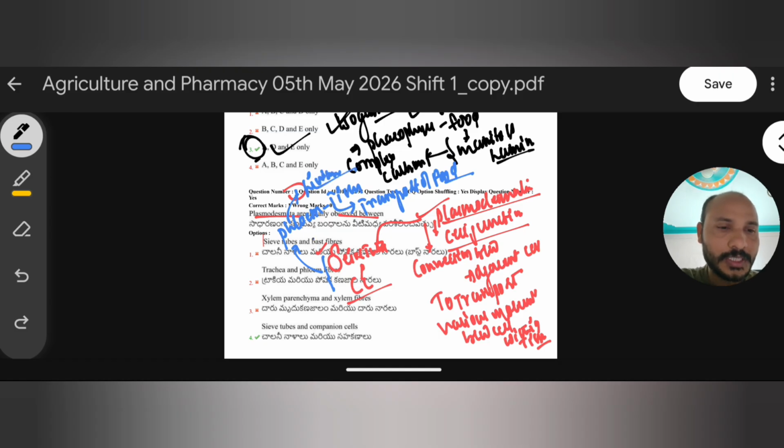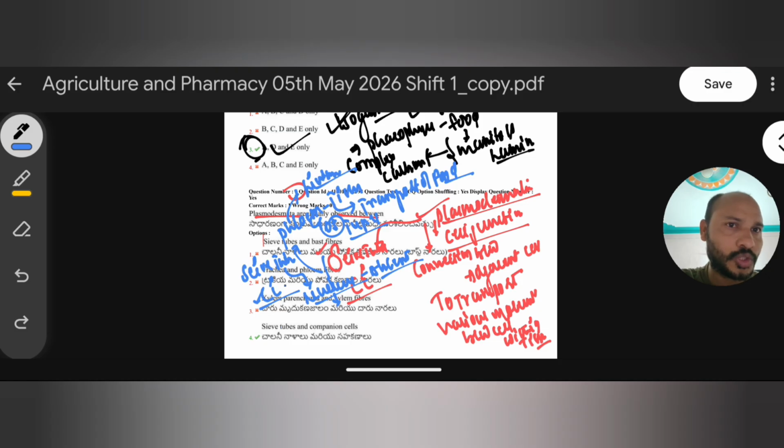Okay, fine. Here in phloem we have 5 types of cells. We don't want to discuss all those 5 types in detail. Among the 5 cells we have 2 important cells: one is sieve tube and the other companion cells. Generally these sieve tube cells lack a nucleus. Due to the absence of a nucleus in sieve tube cells, it does not perform its function, and it depends completely on companion cells.